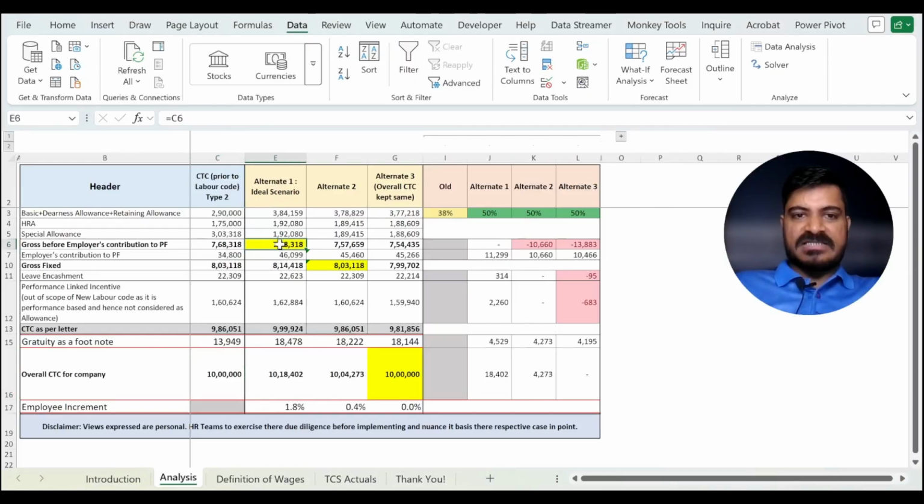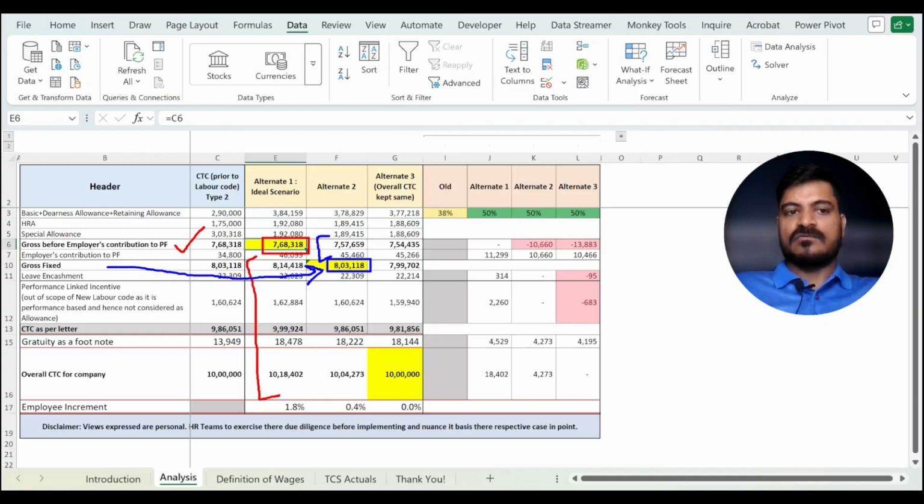Now you can see the yellow colored cells over here. In the first scenario, the company will keep this number as constant and the rest of the numbers will be derived. In the second scenario, the company will keep gross fixed constant, which is this blue box, inclusive of earlier gross along with the employer's contribution to PF, and the rest of the components will be variable.